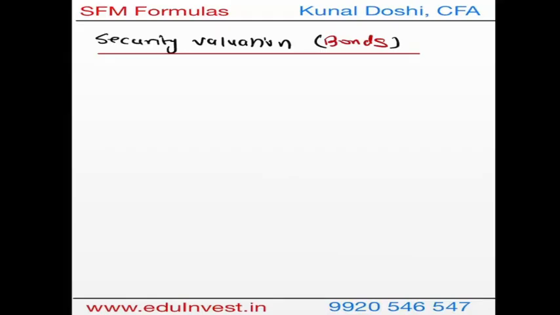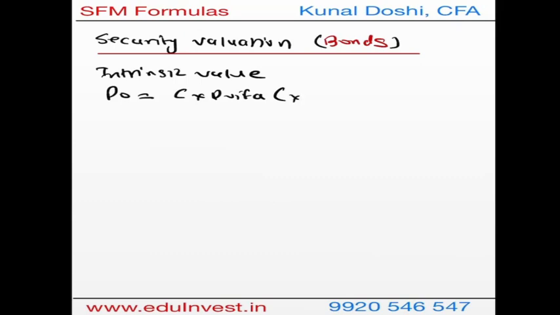So now let's deal with security valuation, the other part, that is bond valuation. The first thing that we are going to find is intrinsic value, the way we found in equity. In intrinsic value for bonds, you have P0, which is coupon times the annuity function PVIFA at X percentage, which is the YTM, for T number of years, plus in the last year you get redemption value times PVIF at X percentage for T number of years.